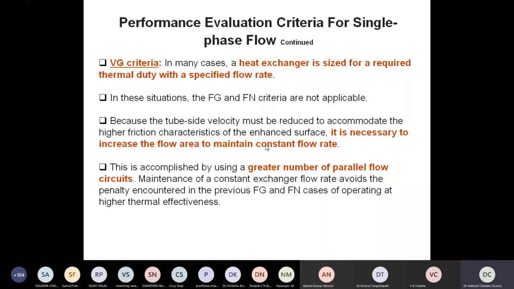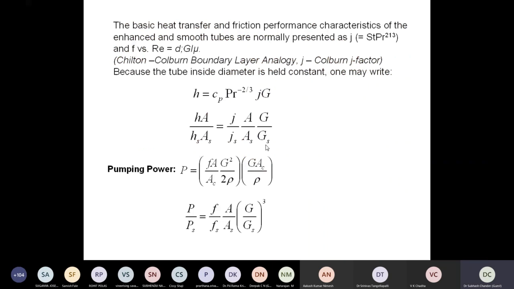So next is a few mathematics. I thought I should share this mathematics with you also. We are very much familiar with the first equation. I am writing this on the basis of the Colburn equation, the Colburn J factor. Stanton number into Prandtl number raised to power 2 by 3 is the Colburn J factor.